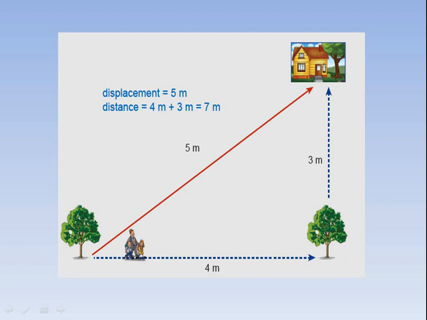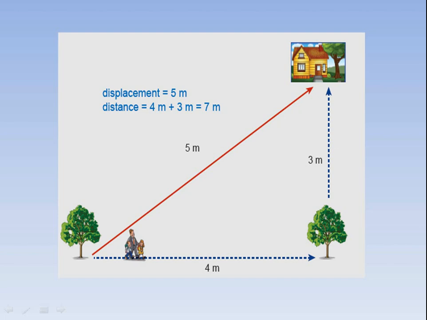But another path is 7 meter from his location near a tree. He has to go from one tree to another tree, a 4 meter distance. Then from the second tree to his house he has to travel 3 meters. So the total distance is 7 meter.